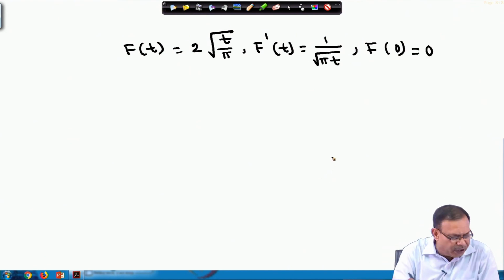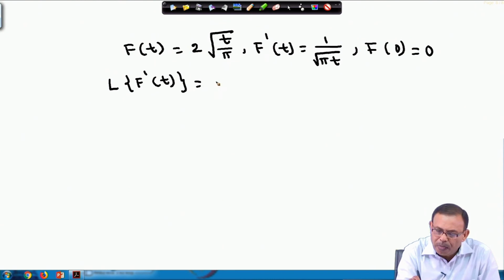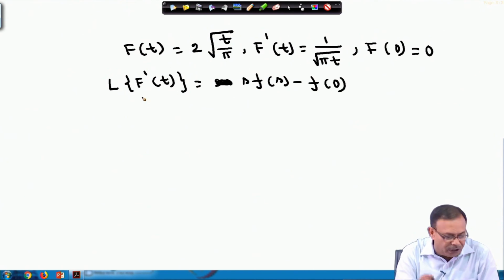Now, using the derivative property, the Laplace transform of f dash t is equal to s F(s) minus f(0). What is the Laplace transform of f dash t? That is the Laplace transform of 1 by root pi t.